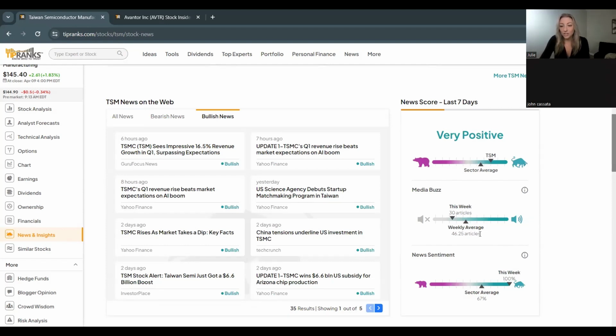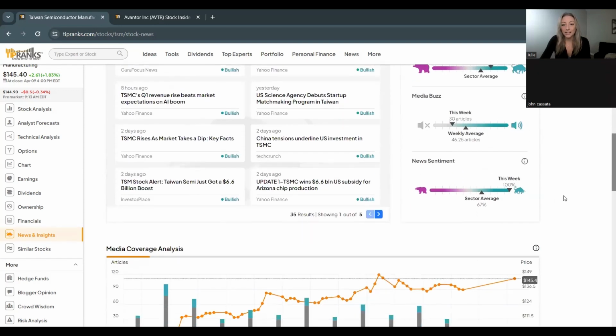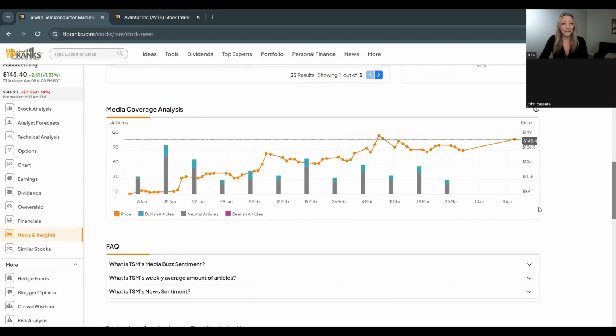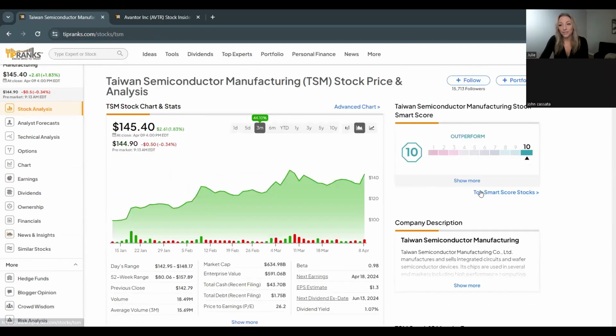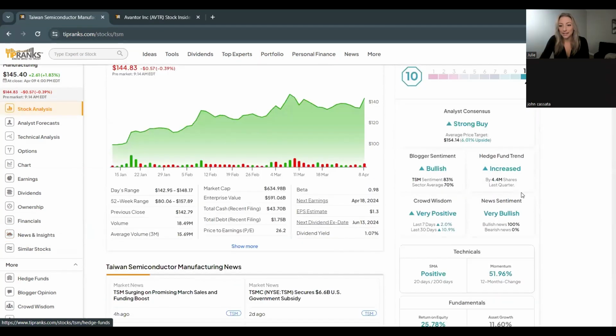So on average, Taiwan Semiconductor is in about 46 articles a week. This week it's been about 30, so a little below average so far, but it's been very positive coverage leaning towards the bullish side. So that's going to give it that positive news sentiment there. And again, down below, you can see a past overview of how much it's been covered in the news, what the stock price has been doing, and how much has been bullish, neutral, or bearish. So those are the factors that go into the media buzz.